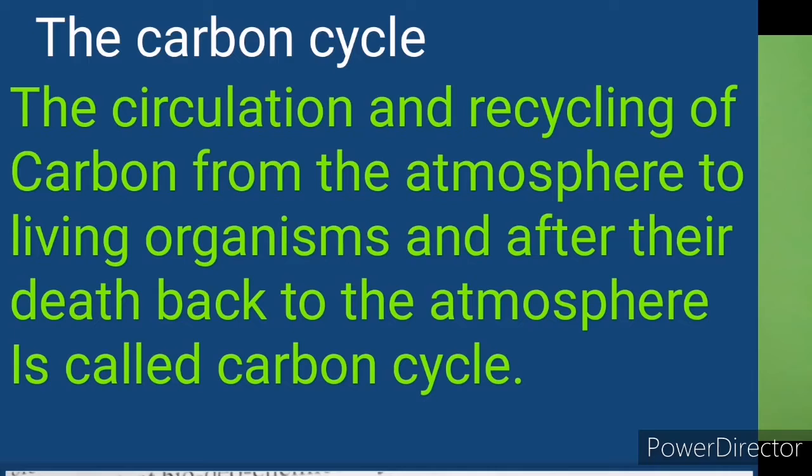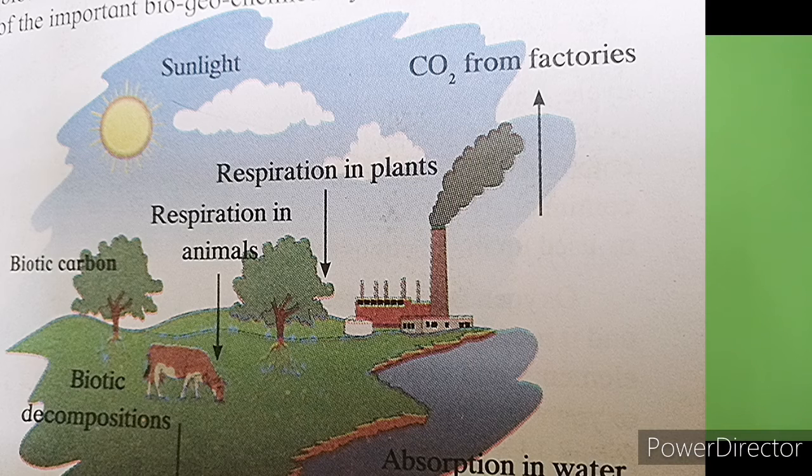First, the carbon cycle. Circulation and recycling of carbon from the atmosphere to living organisms, and after their death back to the atmosphere, is called the carbon cycle. See in these pictures. Plants convert carbon dioxide into carbohydrate by the process of photosynthesis. Similarly, they also produce carbon compounds like proteins and fats.